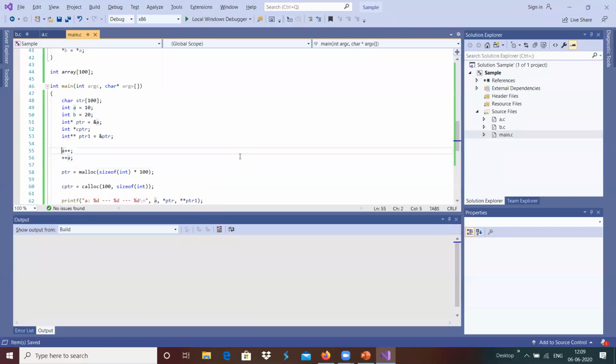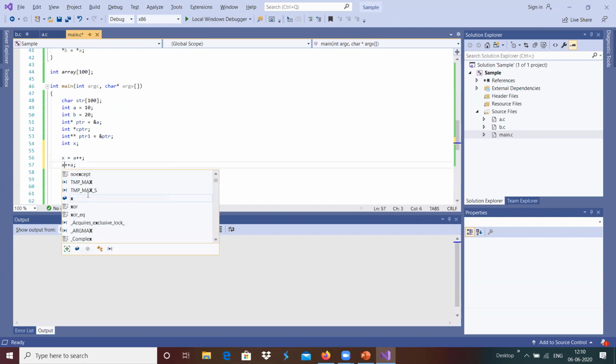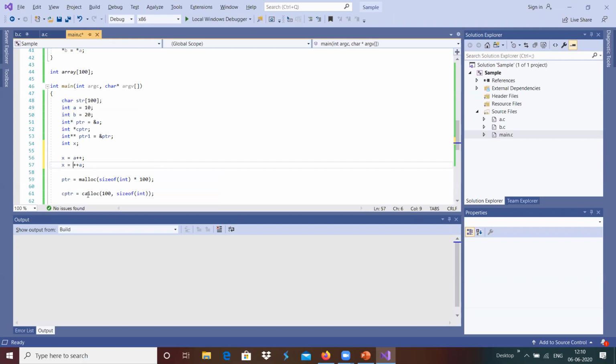If we have integer x, then for the post increment, the value, for example 10, gets copied to x, and then it gets incremented by 1 to 11. Here, in the pre increment, it gets incremented first, and then it gets copied into that variable.